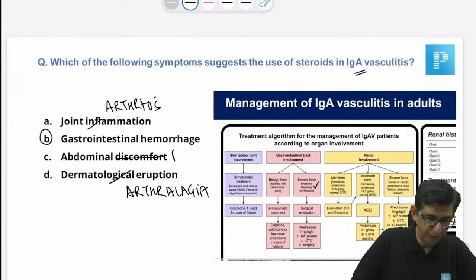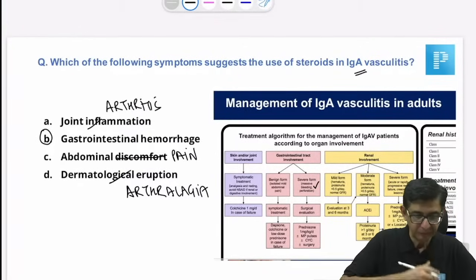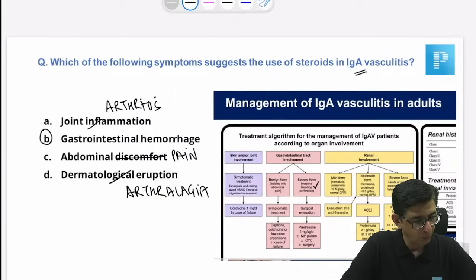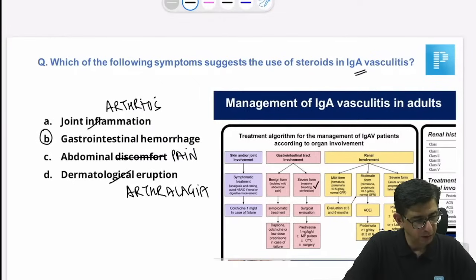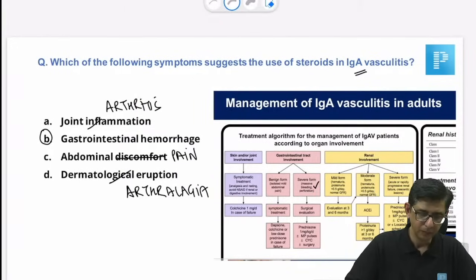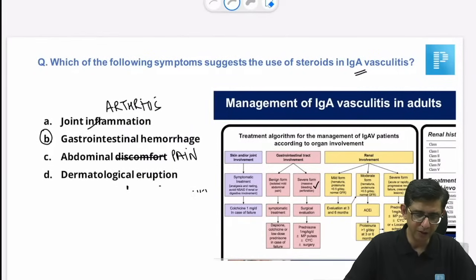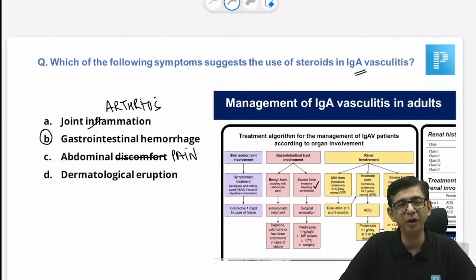Okay, I'll change that to abdominal pain. Yeah, petechial rash. I mean, dermatological eruption. We'll debate that, doctor. Let me just focus on the academic. There, skin rash was an option. I think so, doctor. I mean, giving arthralgia and arthritis both would not matter. They may not have written dermatological eruption. They might have written the word skin rash, but the gist of the question is still the same.